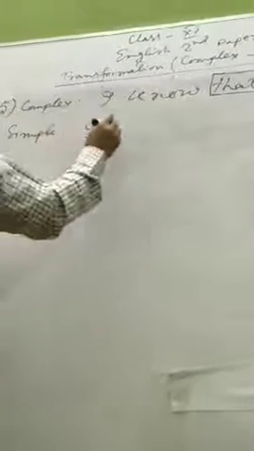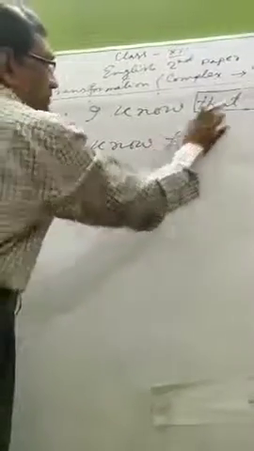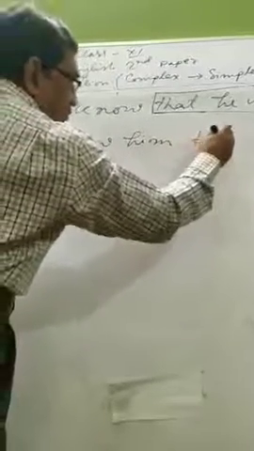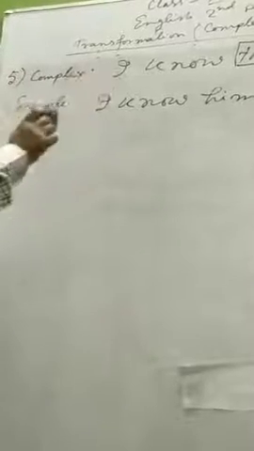How can you make it a simple sentence? I know him. Him is the object; he is the subject. This is in the objective case. I know him, and then you have to use "to be." I know him to be honest. You can see more examples in your grammar.